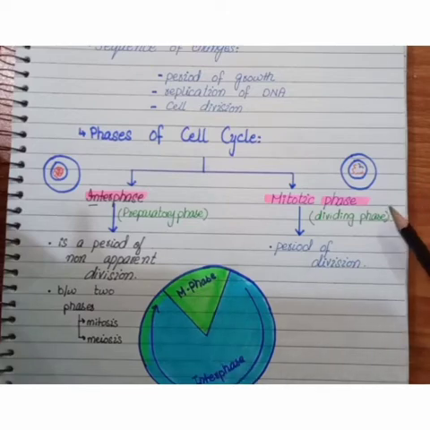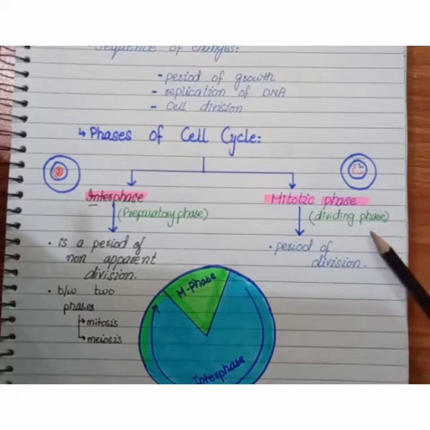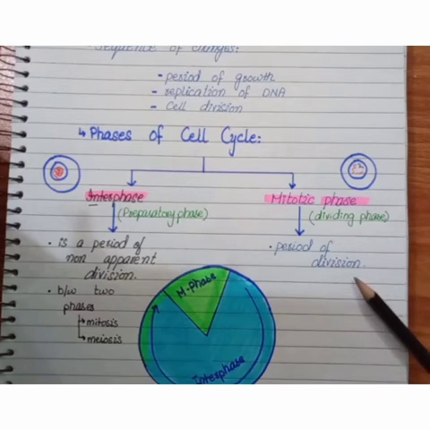Second we have the mitotic phase, or M phase, or dividing phase. Why is it called the dividing phase? Because in this phase the cell divides. That's why it's a period of cell division. So here is a short review of the cell cycle. The cell cycle is basically the sequence of changes between the period of growth, replication of DNA, and cell division.